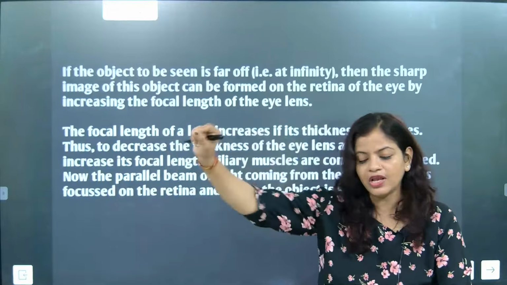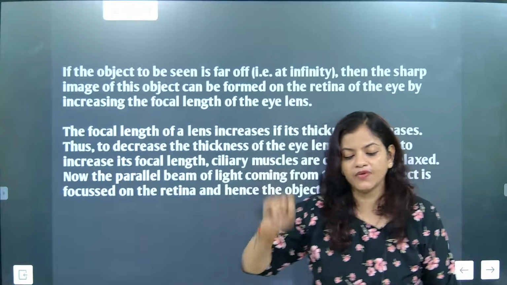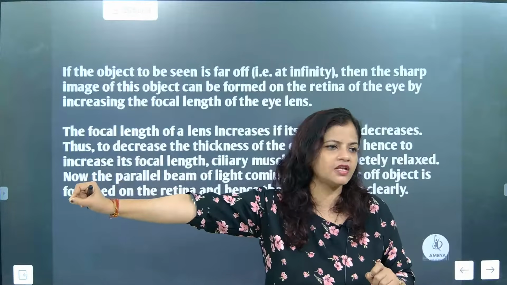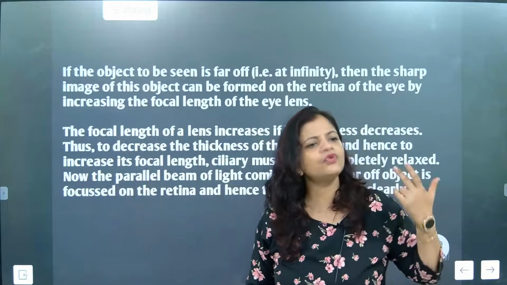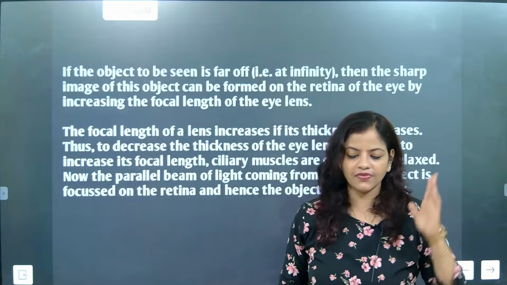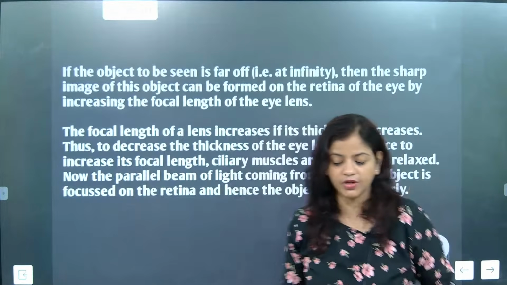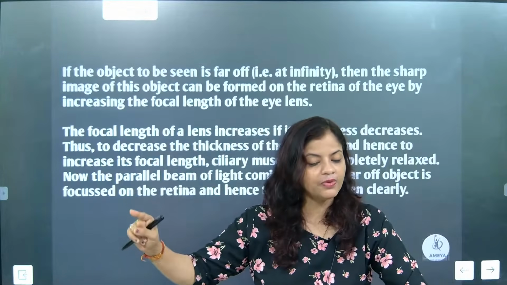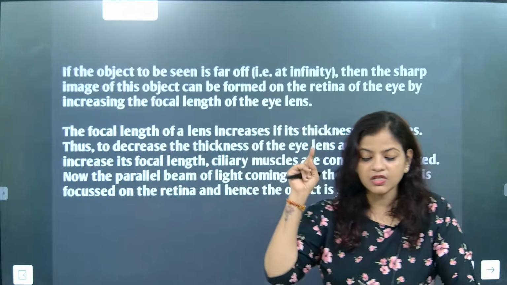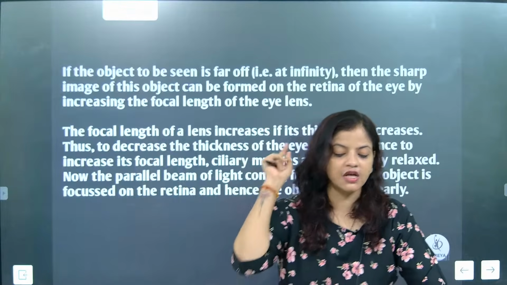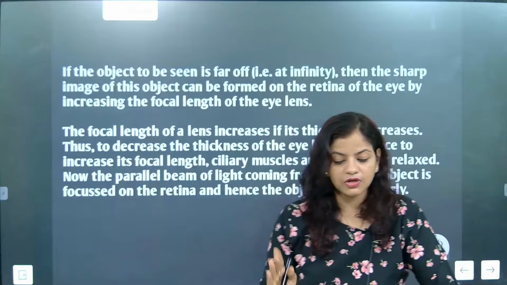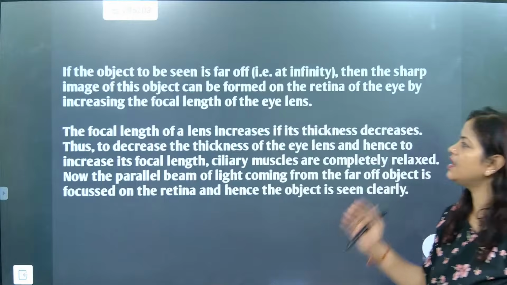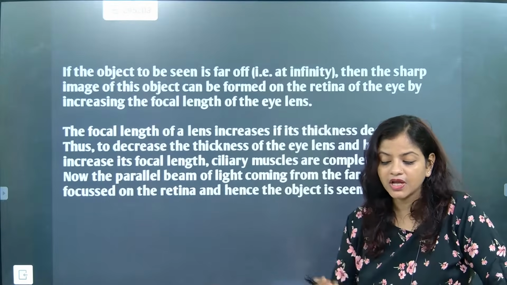Note down in your note. This is the only conclusion part. Wherever you are writing, write: to see the far off object, we have to increase the focal length. Understood? So convergence will be reduced. To see the far off object, what we have to increase? Focal length. Simple. Again and again I am repeating so that you can get it.